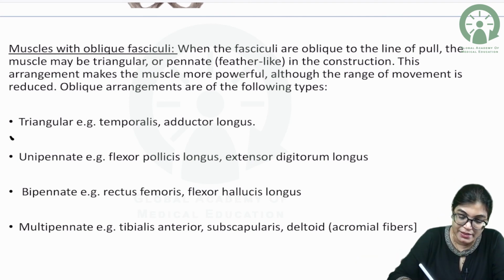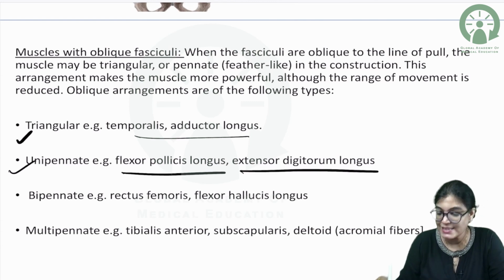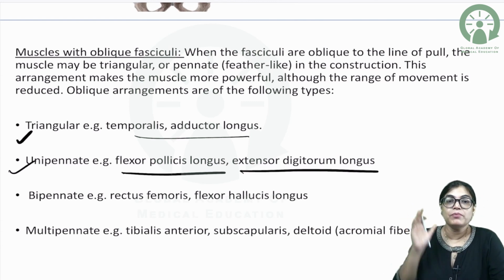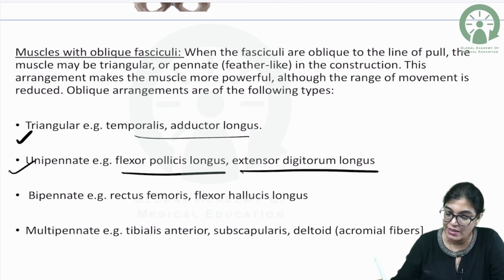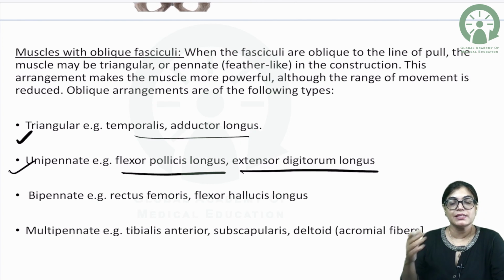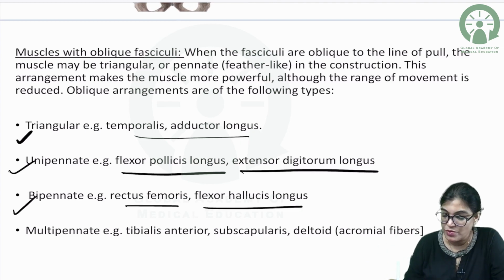The examples are triangular: temporalis and adductor longus. Unipinnate: flexor pollicis longus, extensor digitorum longus. The example which I have given is also an example of unipinnate. The other examples will be first and second lumbricals and palmar interossei. So you can just note down. Bipinnate: third and fourth lumbricals and dorsal interossei, along with rectus femoris and flexor hallucis longus.